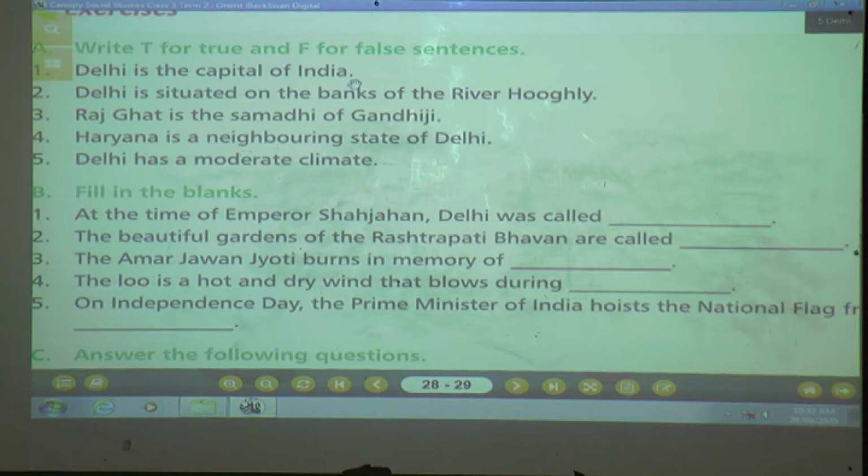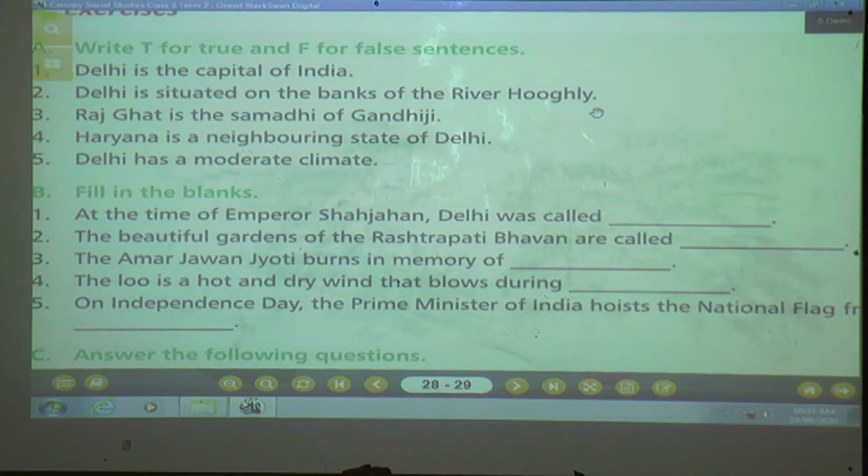Now let's see the next question. Number 2. Delhi is situated on the bank of the river Hooghly. Is it right? On which river's bank is Delhi situated? Come on children, we have seen in this lesson which river it is. Yes, correct. Yamuna. Delhi is situated on the bank of the river Yamuna.